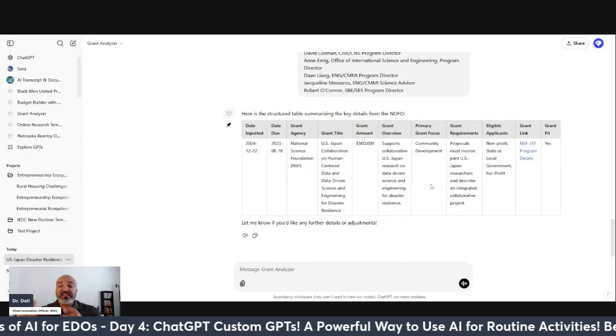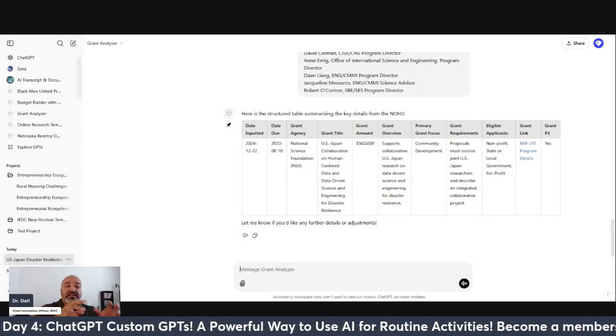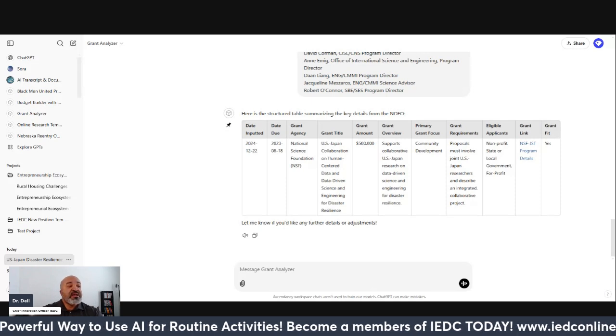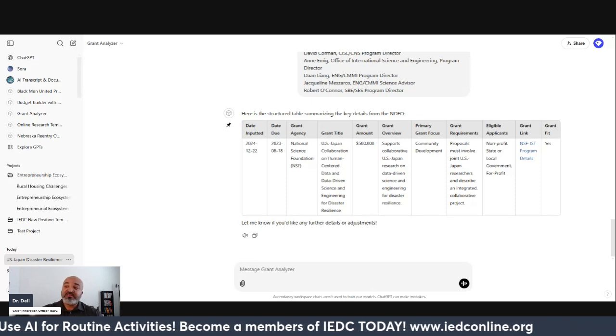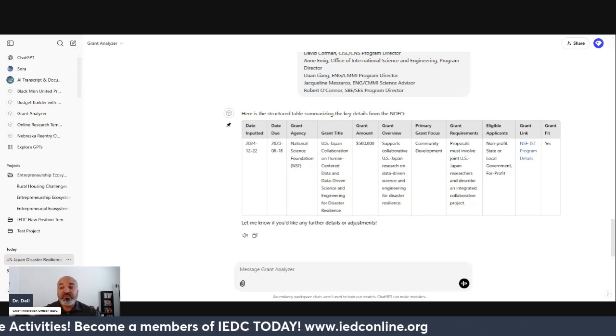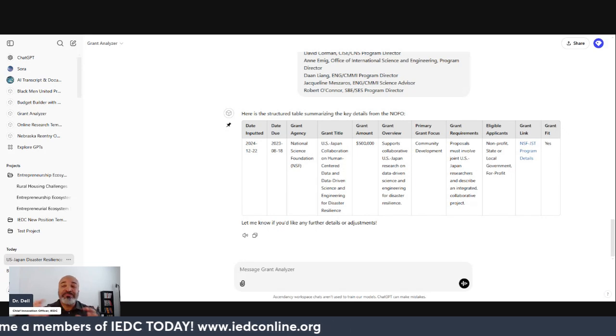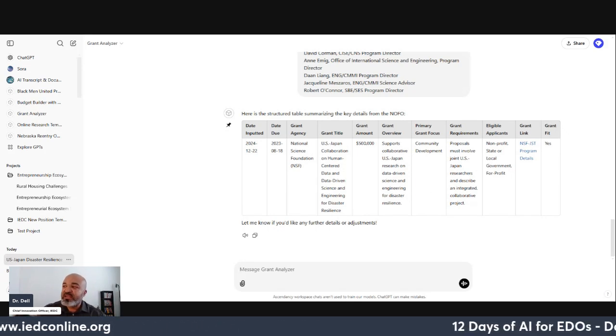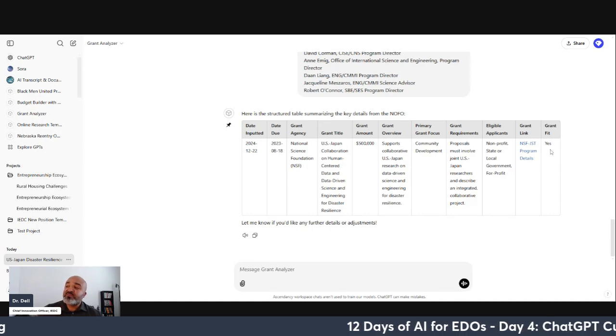It's a repetitive process where I'm taking one form of data or content, putting it into my machine, making the sausage and having it spit out on the back end every single time. I can export this into an Excel doc, or I can cut and paste it into an Excel doc. Now I have a rolling list of all of the grants that I'm looking at, and I can determine it. And then I have some criteria for yes.